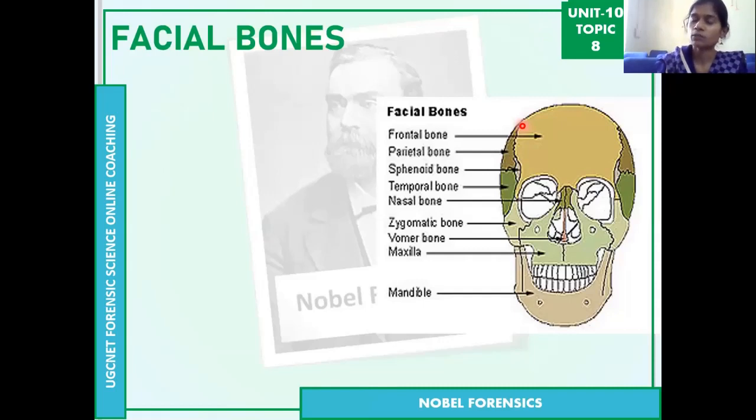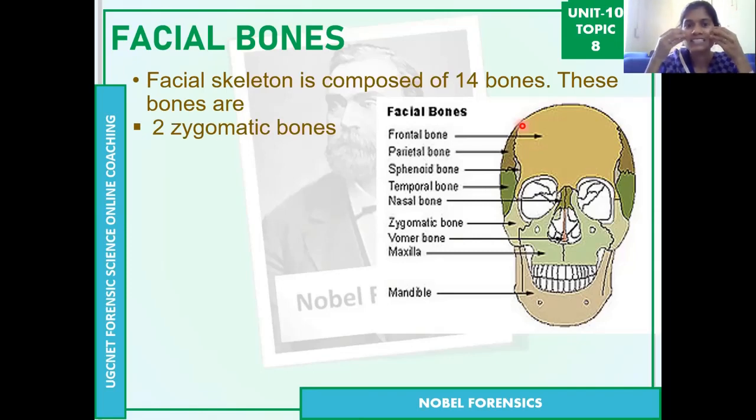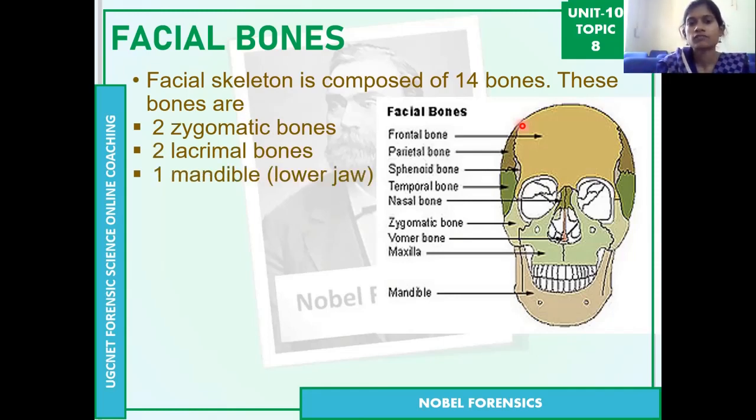Then coming to facial bones. The cranial bones are 8 bones and the facial bones are 14 bones. So, two zygomatic bones, which are the cheek bones, 1 and 2. Then lacrimal bones. Lacrimal bones means eye bones. Then one mandible, which is the lower jaw.